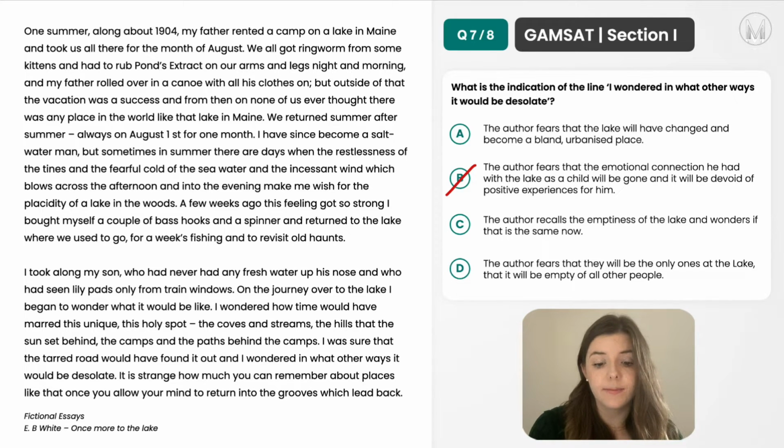Now option C, the author recalls the emptiness of the lake and wonders if that is the same now. So again, by reading the whole of this sentence, we know that that's not what he's referring to, and he actually wants it to be that it is still undiscovered and that it hasn't changed much. So we can rule out option C.